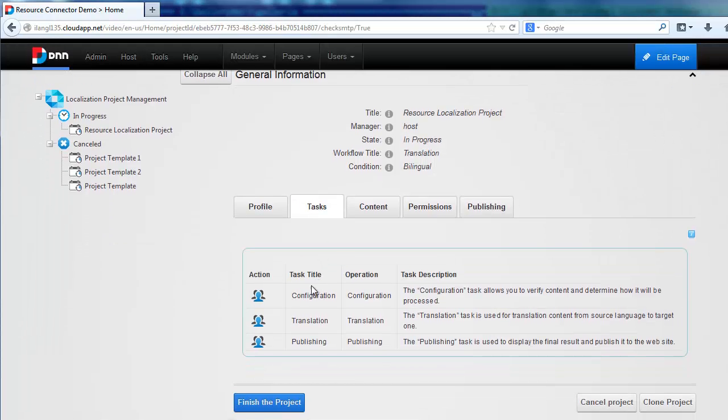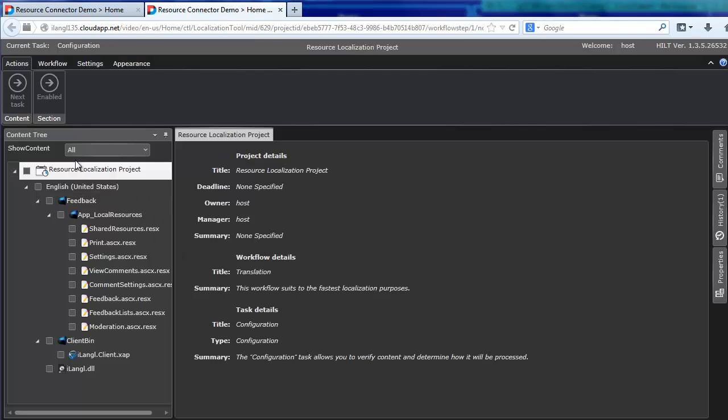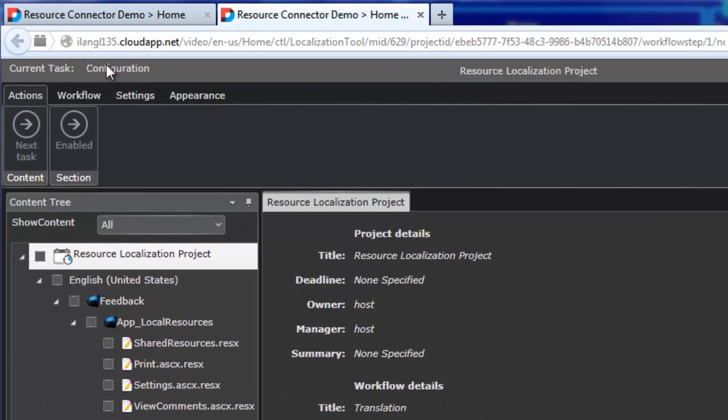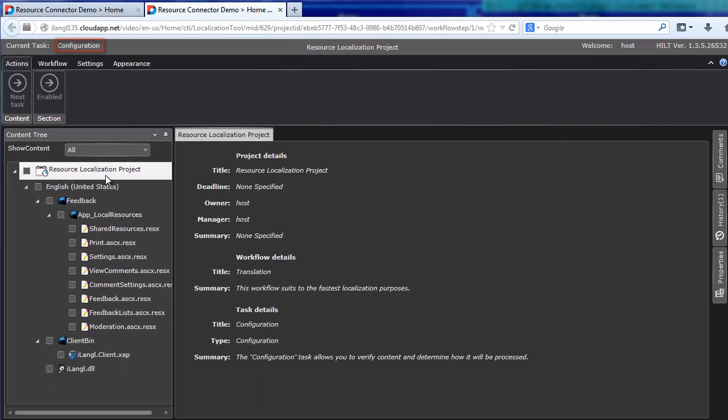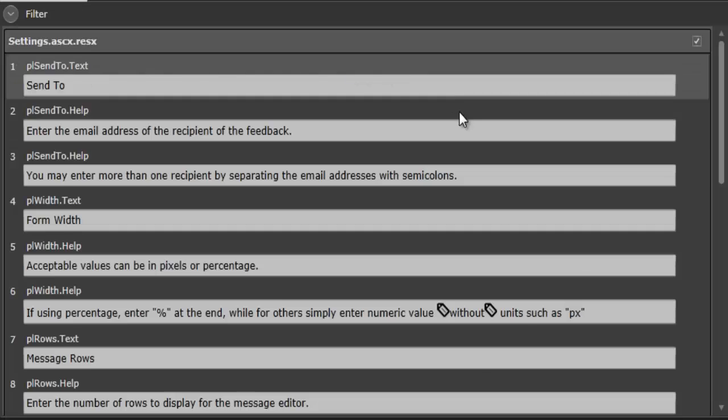Let's open Configuration task. And we navigated to HILT. In Configuration task, you can see all added content. There are the resources from Resx files. Let's open one of them. You can see list of segments.